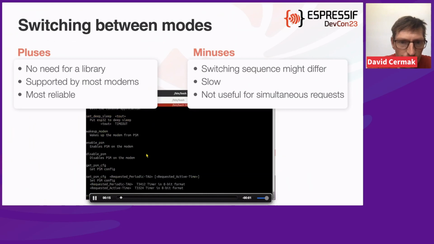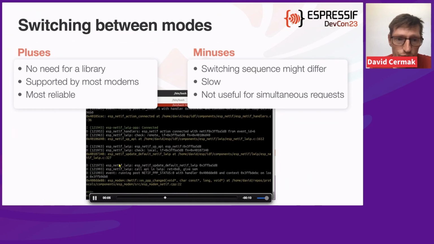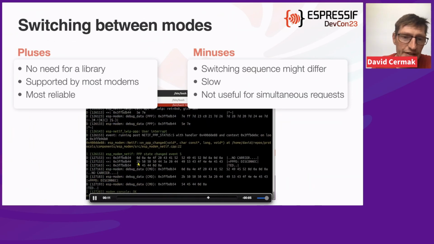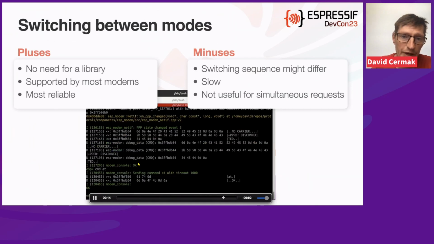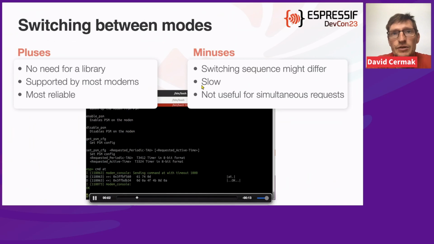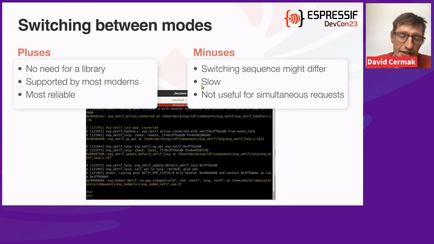You can see that it takes about a second to switch from command mode to PPP. Now we are in PPP, and now it takes something more than a second to switch back. So it is slow because there is a mandatory pause before sending an escape command in the PPP mode.